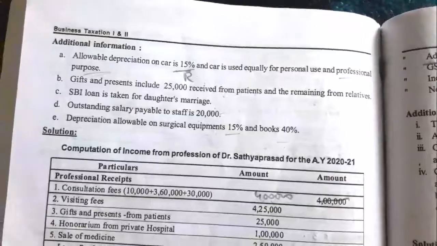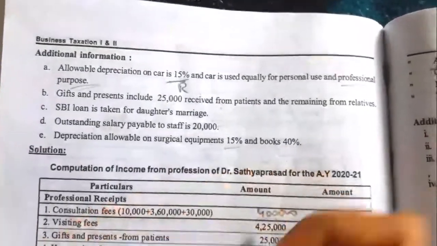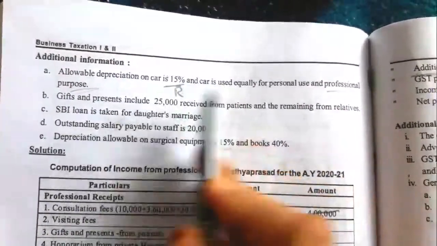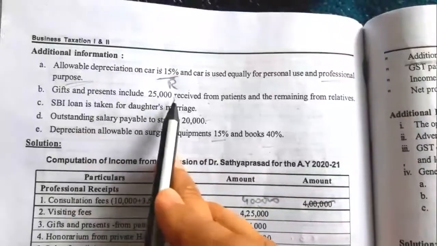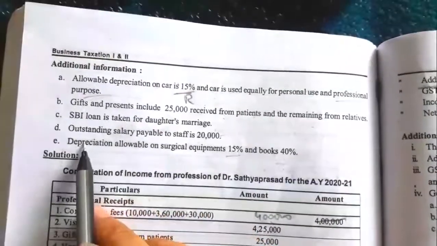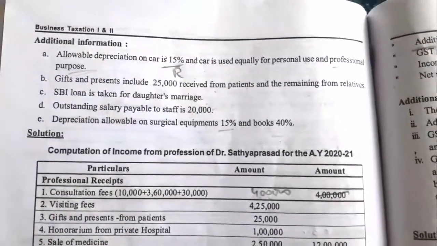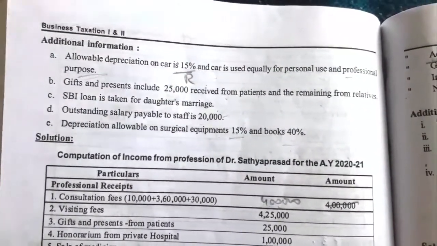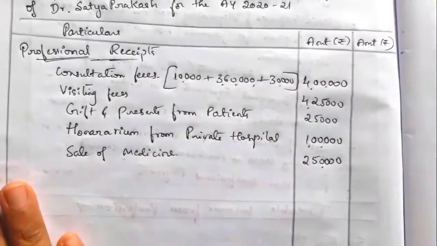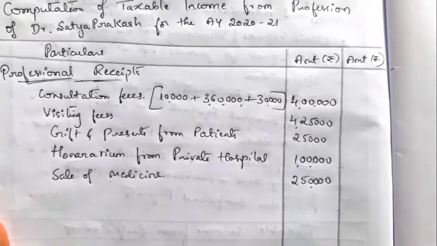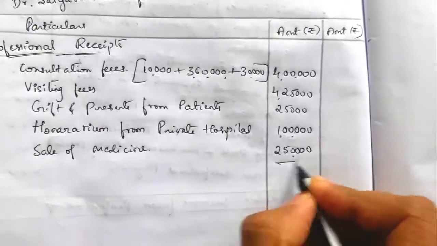Next, once check, is there any additional information relating to receipt? This is about depreciation and payment. Gift and present is considered, loan is payment. So there is no other additional information relating to receipt. Now total the professional receipt. The total of professional receipt is rupees 12 lakh.